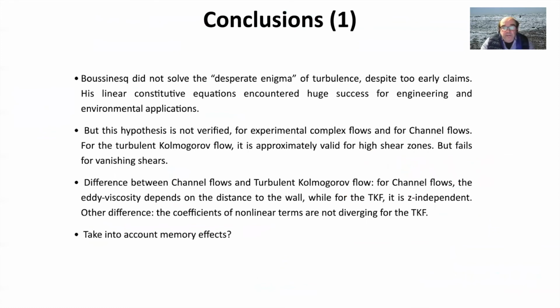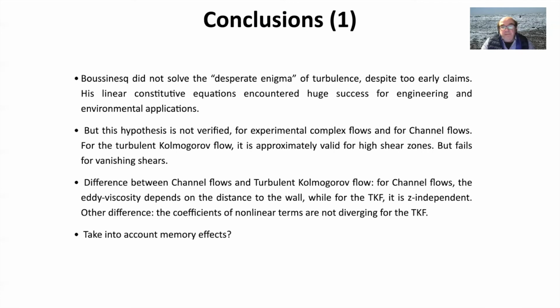So, first conclusion for the first part: Boussinesq did not solve the disparate enigma of turbulence, because his linear constitutive equation is not verified. For the turbulent Kolmogorov flow, what is surprising is that it's approximately valid for some zones with a high shear, but it fails for vanishing shears.